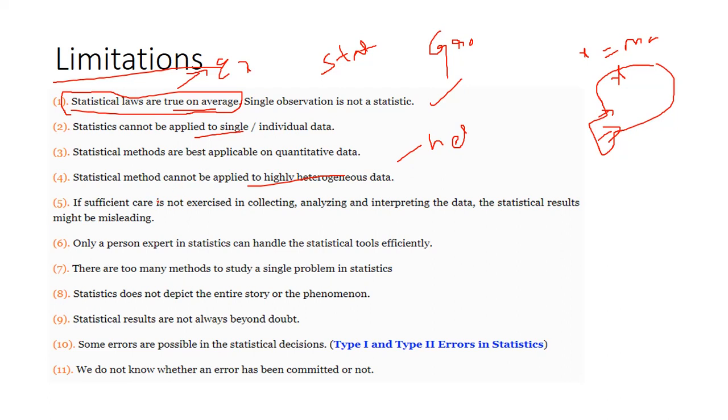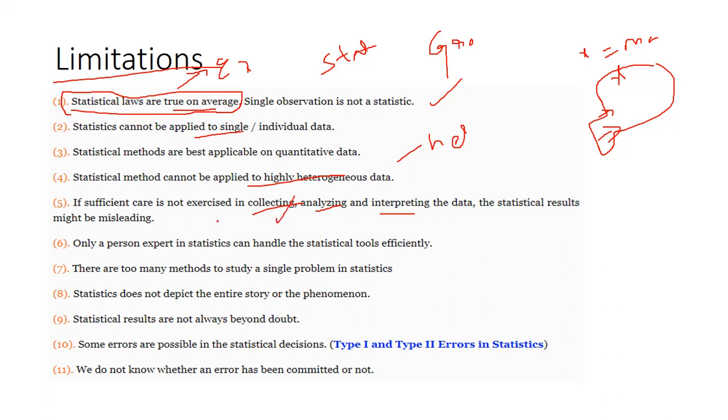If sufficient care is not exercised in collecting, analyzing or interpreting data, then statistical results might be misleading. It means if the first step, collection of data, is wrong, then the analysis also goes wrong. If the analysis is wrong, then the interpretation also goes wrong. The total statistics goes wrong. So collection of data is most important.